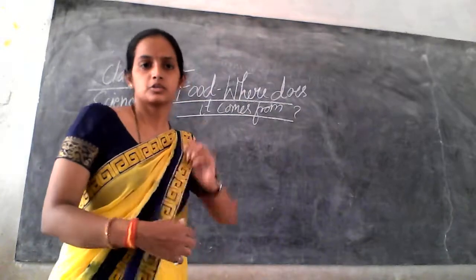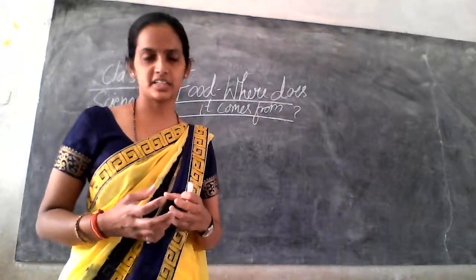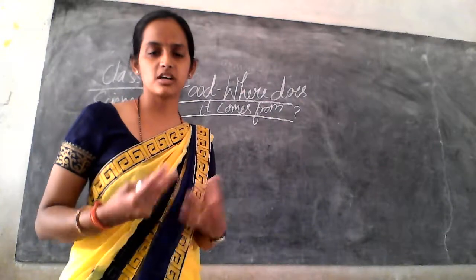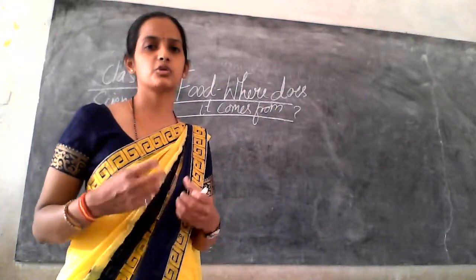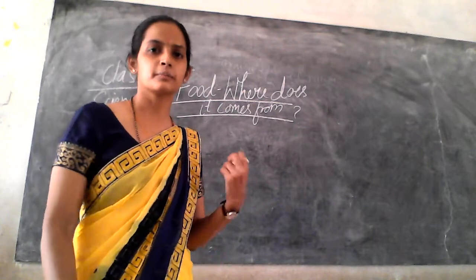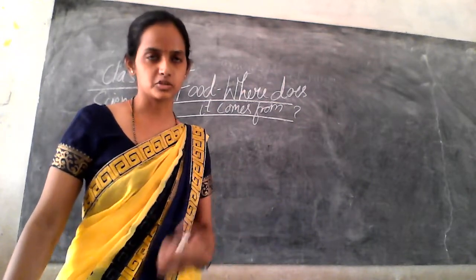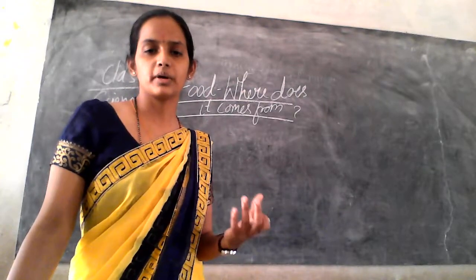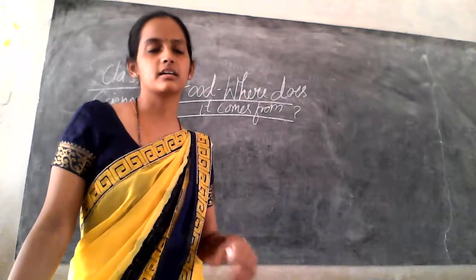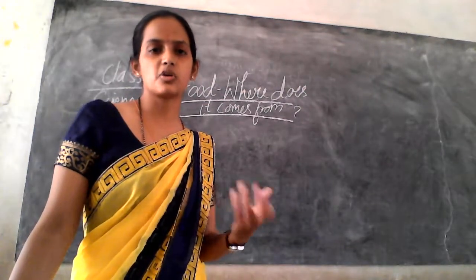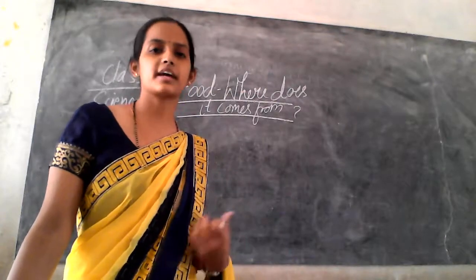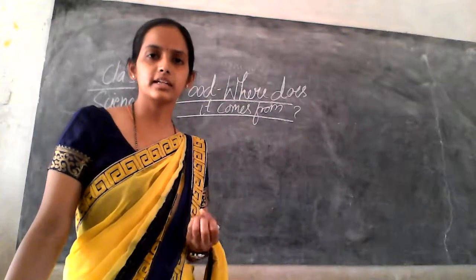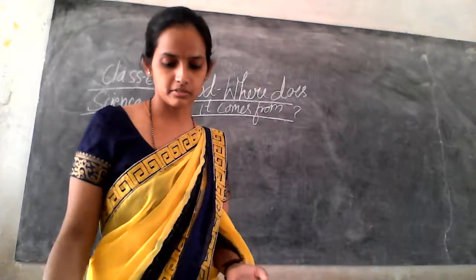So as we have different types of food varieties, right? We used to have different foods during breakfast, lunch and dinner. Like in breakfast we used to have idli, dosa, uppit, and some other food materials. In lunch and dinner we used to have rice, chapatis, different kinds of vegetables. So different dishes and foods we eat to get energy and to carry out our work, right?